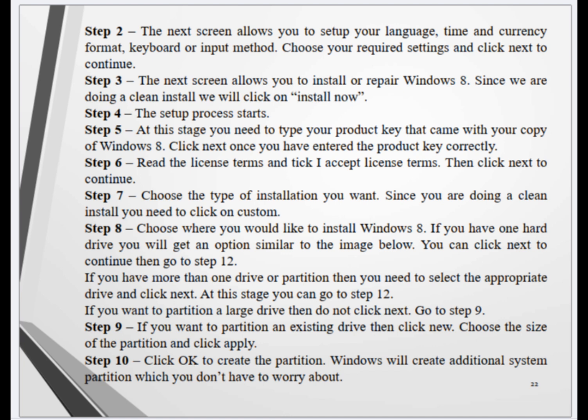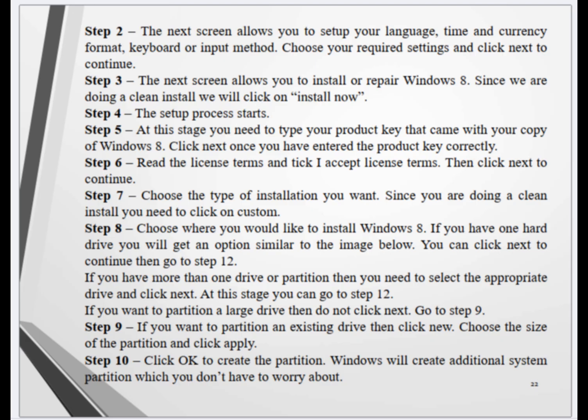Step 3. The next screen allows us to install or repair Windows 8. Since we're doing a fresh install, we'll click Install now. Step 4. The setup process starts. Step 5. At this stage you need to type in the product key that came with our copy of Windows 8. Click next and wait for it to read the product key correctly.